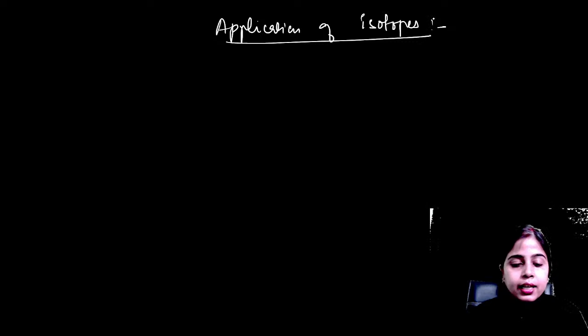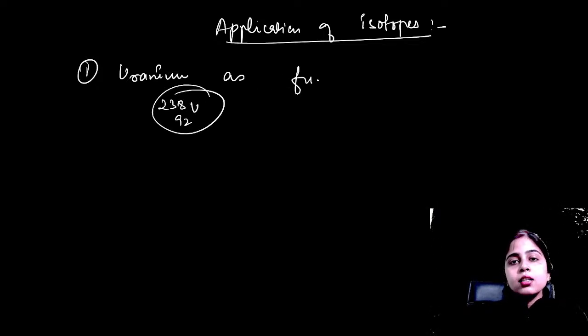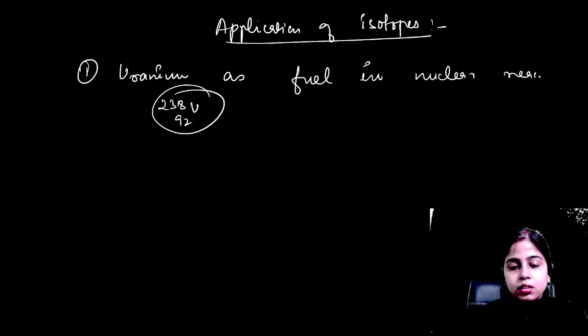Application of isotopes means like uranium is used as a fuel in nuclear reactor. Which uranium? Uranium-238, 238U92. This isotope of uranium is used as a fuel in nuclear reactors. Now cobalt-60.